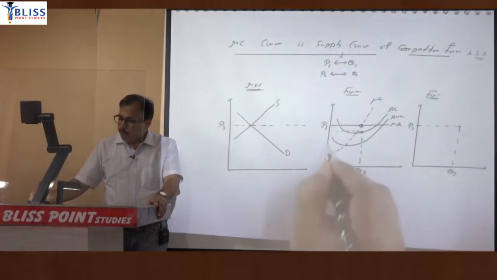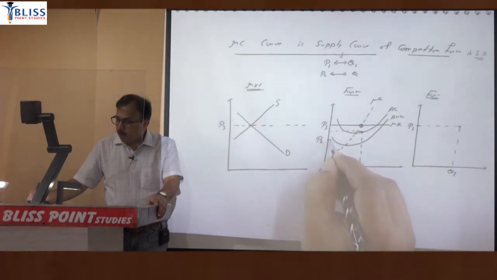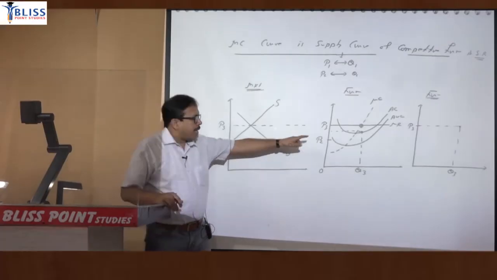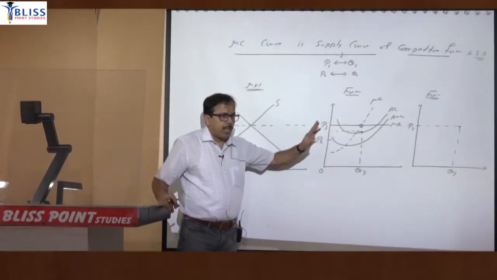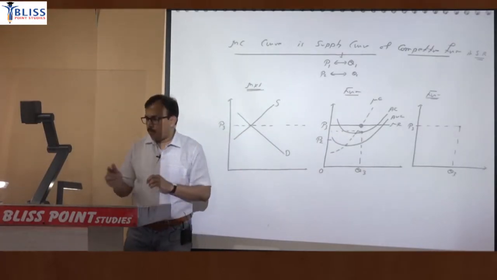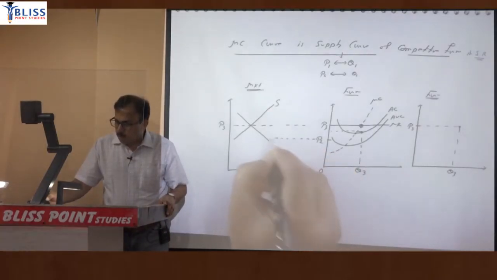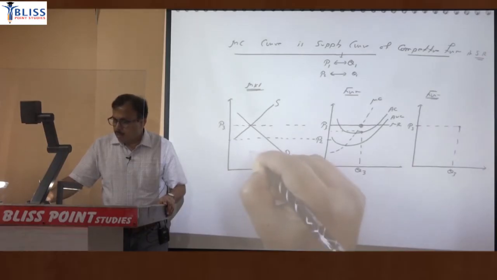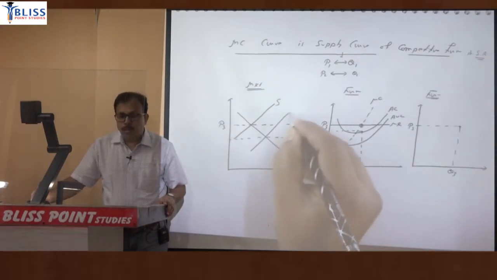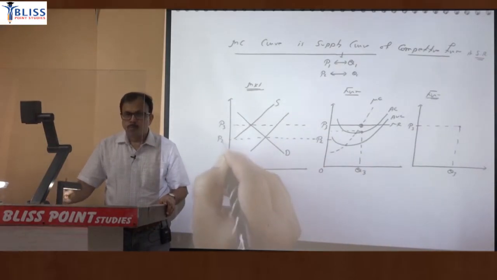Now if price is lower, suppose it is P2, और deliberately ये price AC और AVC के बीच में ले रहा है. I have to prove a point here, but you will say that price is determined by market. So correct, price is determined by the market. So if supply curve passes through this point, then price will be P2.